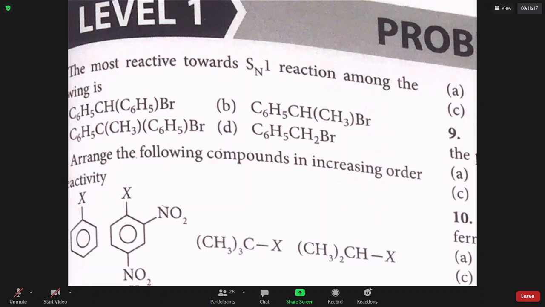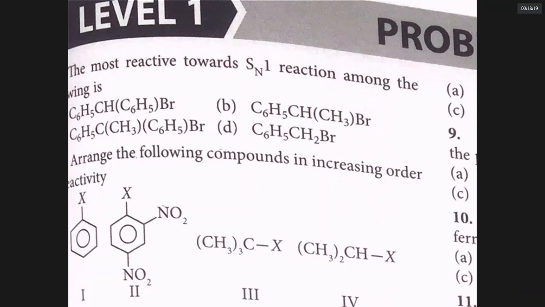I think we very clearly understood that SN1 reaction is a nucleophilic substitution. This is a characteristic reaction of alkyl halides. In this reaction, if it is SN1 type, the first step is formation of a carbocation. The easier the formation of the carbocation, the higher the reactivity.